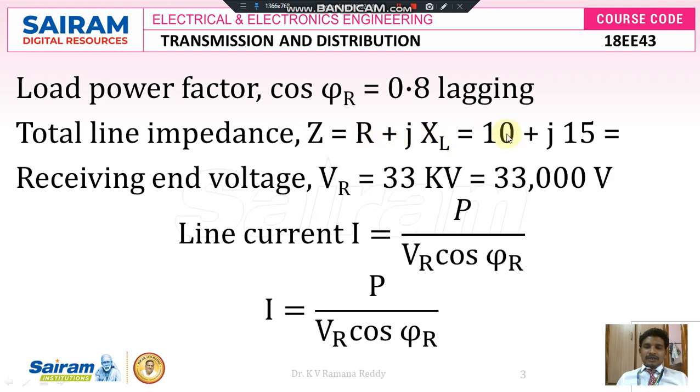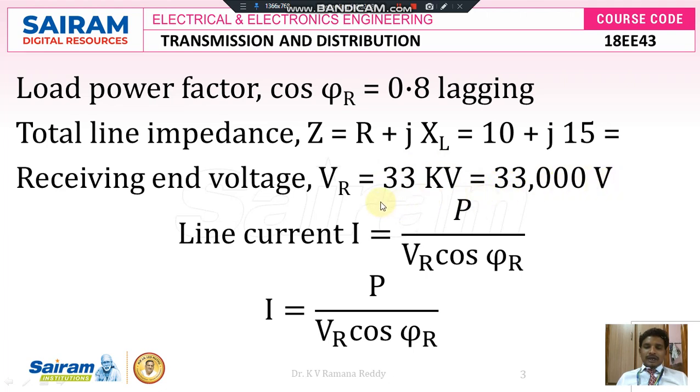Here the R value is 10 and the inductive reactance XL value is 15. Therefore the overall impedance Z is equal to 10 plus j15. Then the receiving end voltage VR is 33 kV, a line voltage, so we can write 33,000 volts.